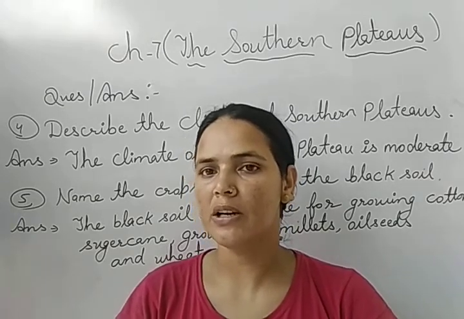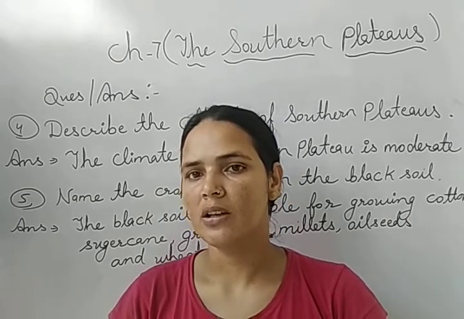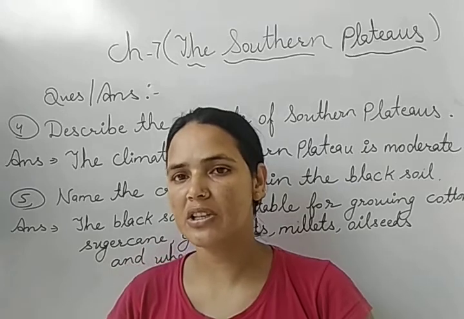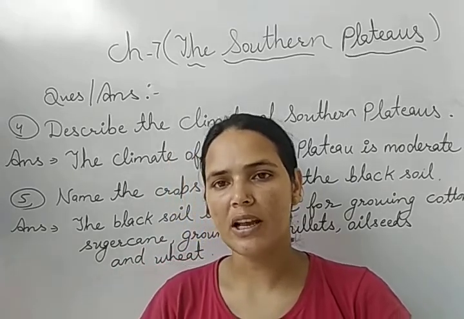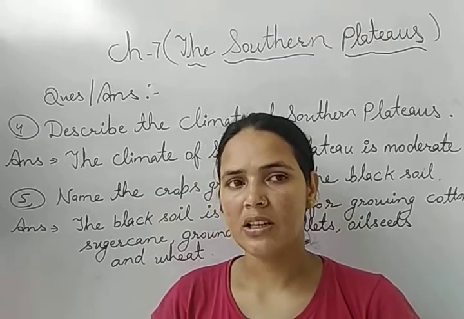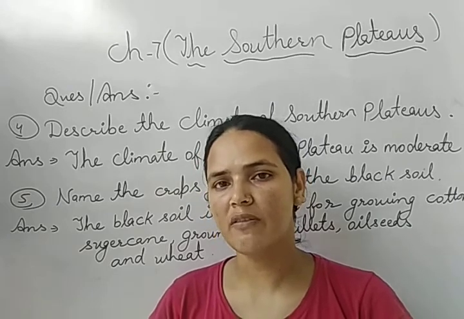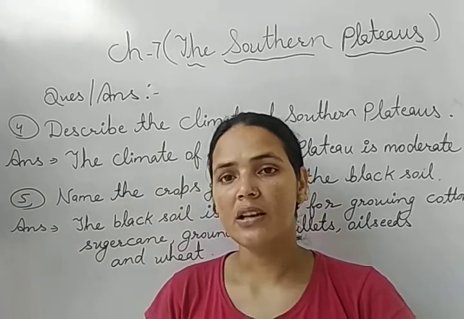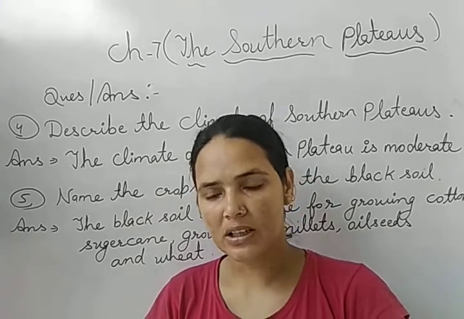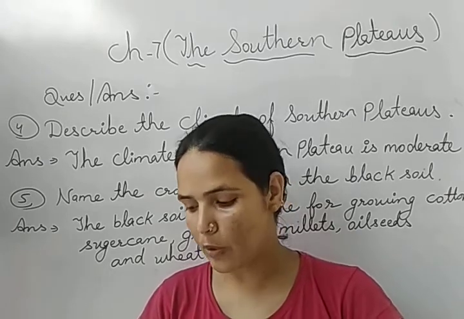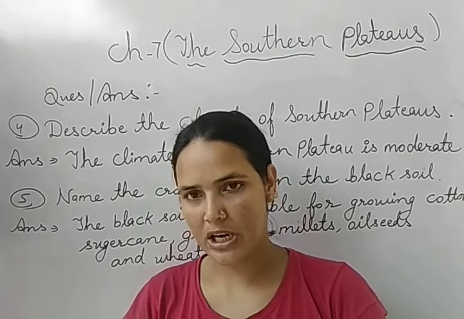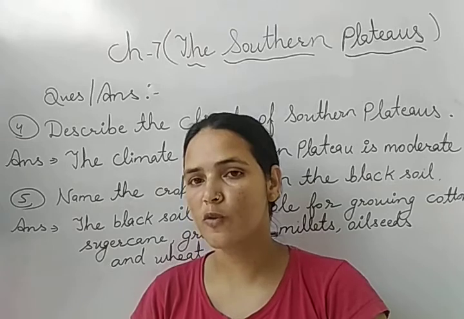The climate is moderate. We will say that the climate of the Deccan Plateau or southern plateau is moderate because there is a lot of variation in the climate of the Deccan Plateau. After that, natural vegetation: there is a lot of variation in natural vegetation and wildlife. There are different varieties of trees like oak, teak, sal, sandalwood, mahua, mahogany, mango, jackfruit, bamboo and banyan tree, rosewood and ebony.